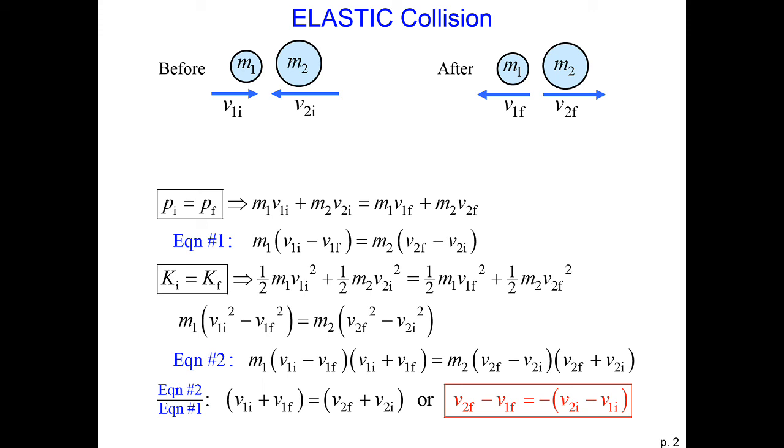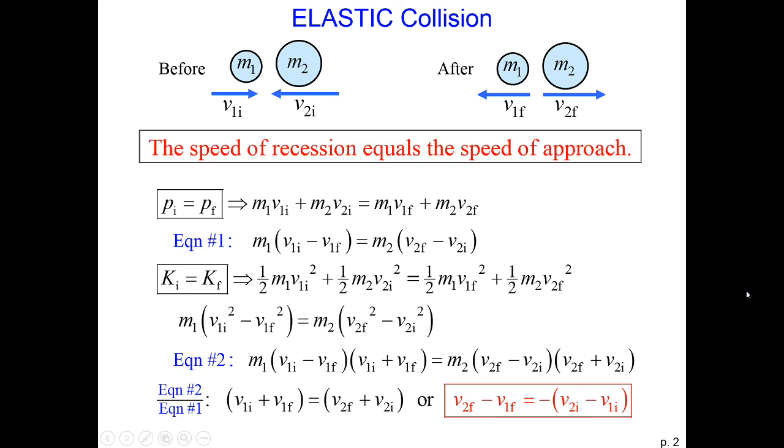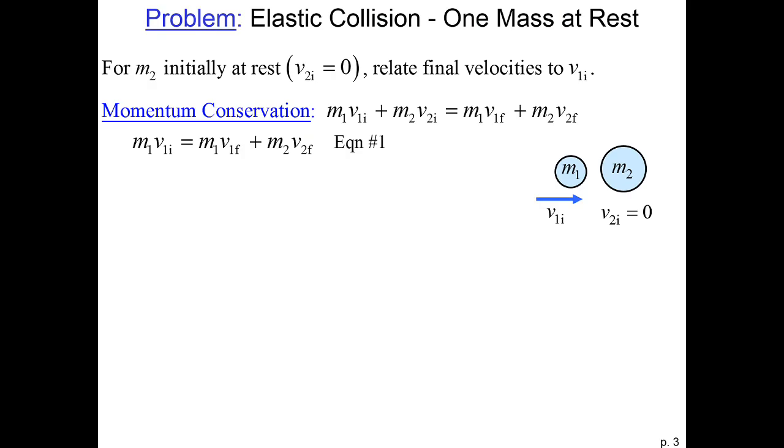When we do that, we find an intriguing result, that the velocity of 2 minus velocity of 1 is equal to minus 1 times the initial velocity of object 2 minus the initial velocity of object 1. That means that in a perfectly elastic collision between the objects, the difference in the velocity before and after the collision is the same. So this is often framed as the speed of recession is equal to the speed of approach, where the speed of approach is how fast the objects move towards each other, while the speed of recession is how fast the objects move away from each other after the collision.